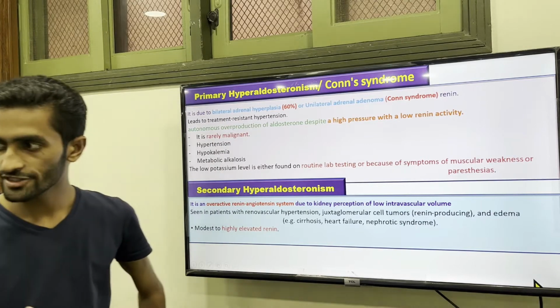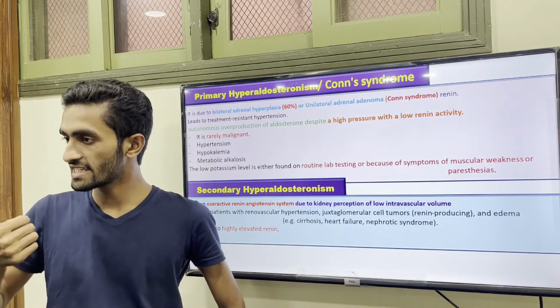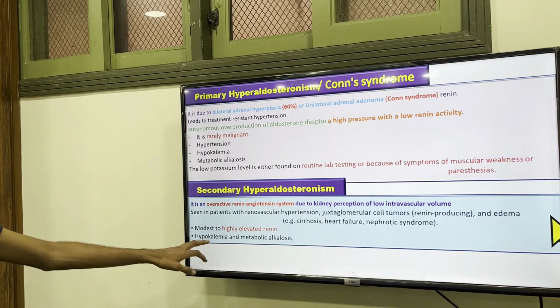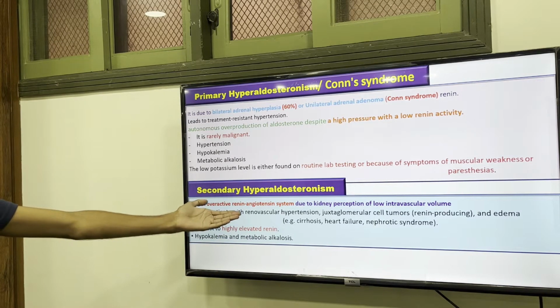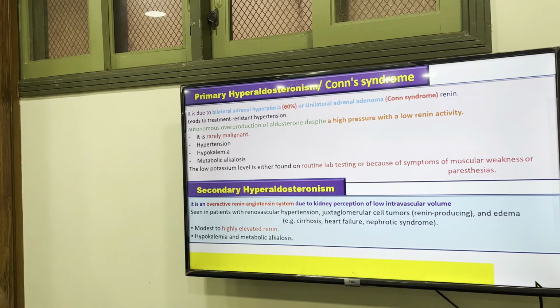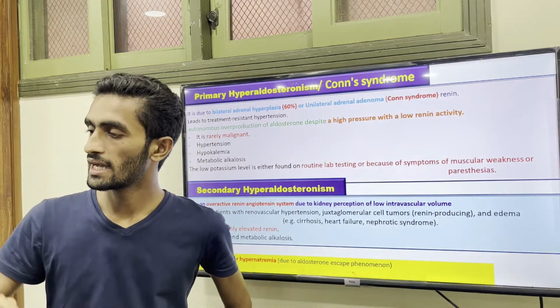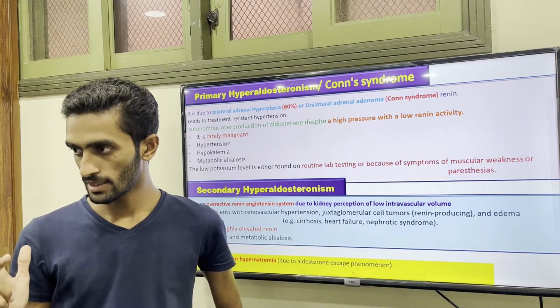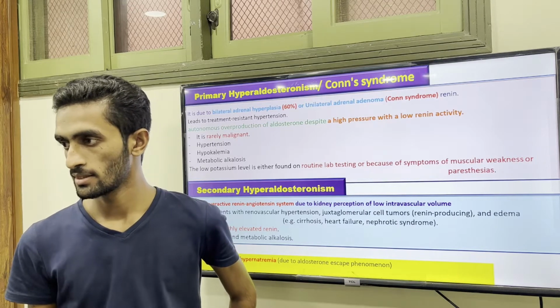So these conditions can lead to secondary hyperaldosteronism, with modest to highly elevated renin. When there is a tumor, here renin will be increased. Depending upon the condition, hypokalemia and metabolic alkalosis will occur because there is hypersecretion of aldosterone. But in this condition, you do not find the hypernatremia or edema. Why? The question is why there is no edema occurring in this condition.